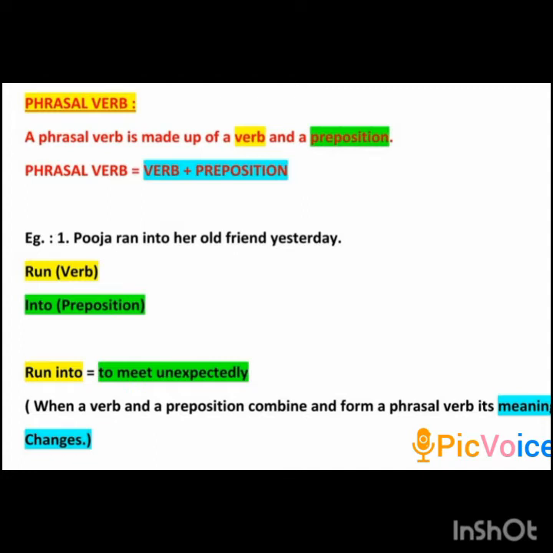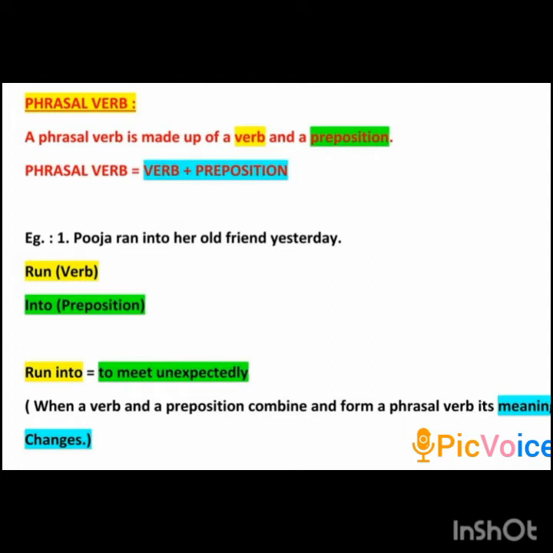And what do you get when you combine these? You get the phrasal verb. So what is the meaning of run into or ran into? To run into means to meet unexpectedly.